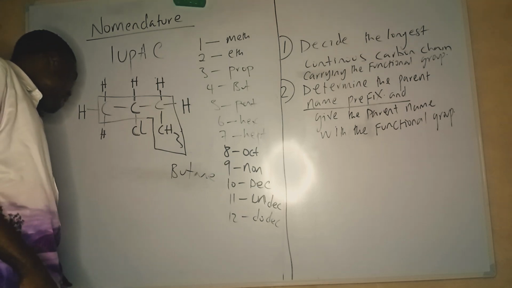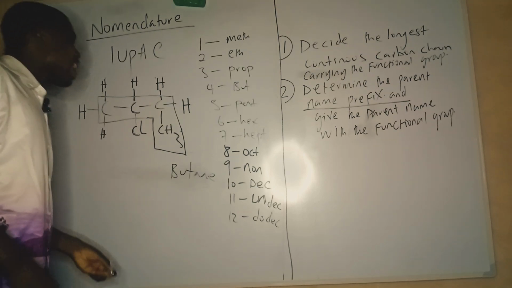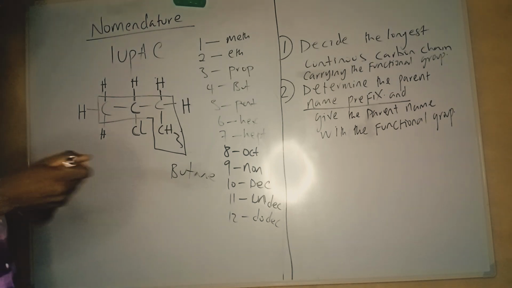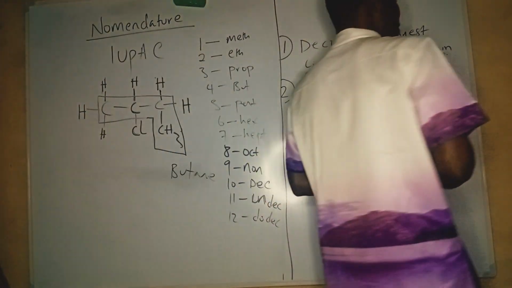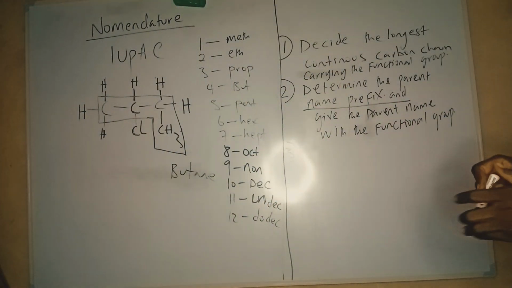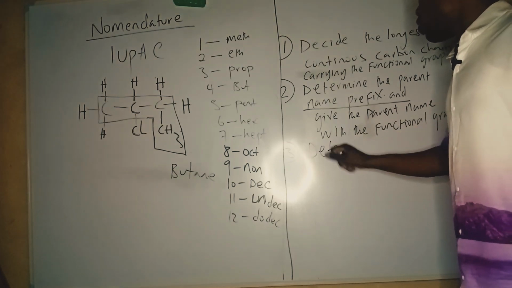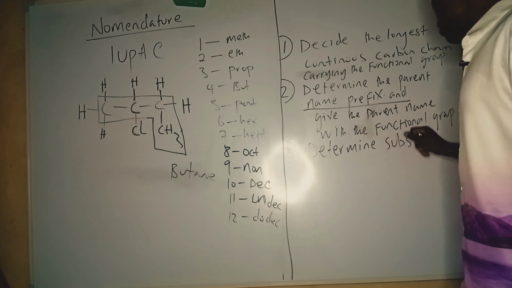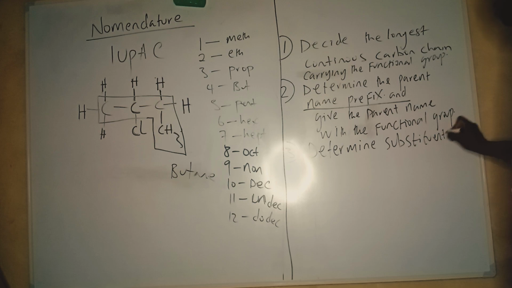But which butane are we working with? What are the other things attached to this butane? That brings us to root 3. This is root 3. We might have up to 6 or 7 routes. So for root 3, we determine the substituents.